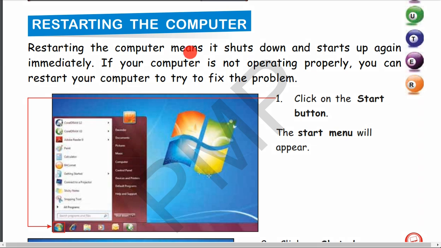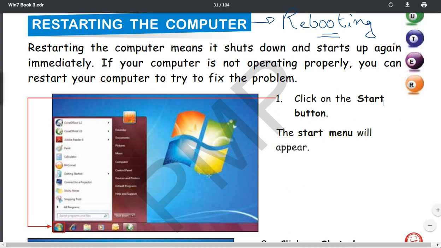Restarting the computer means shutting down and starting the computer again. So it is a process of rebooting the computer. Rebooting means restarting. So what is another name of restarting the computer? Please note down in your book. It is called rebooting.